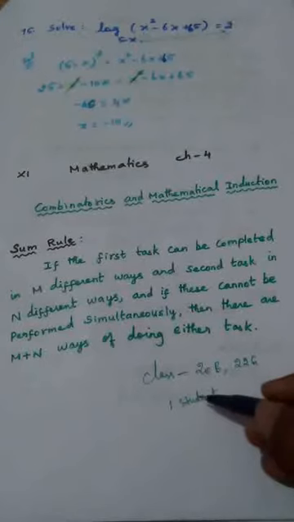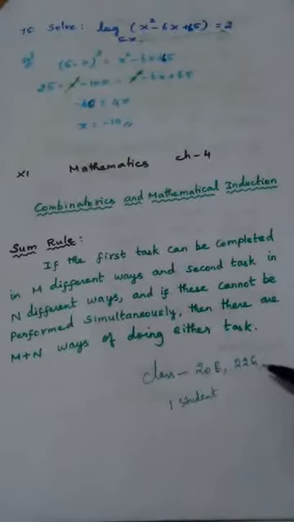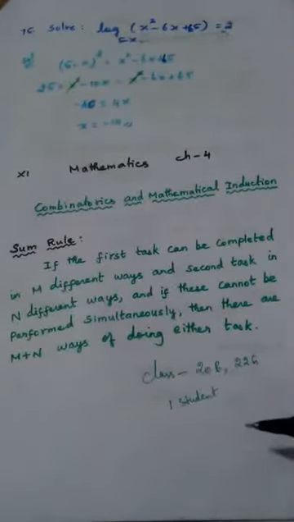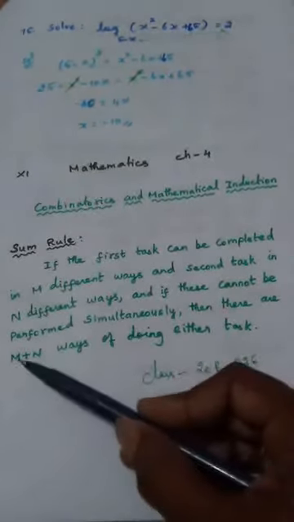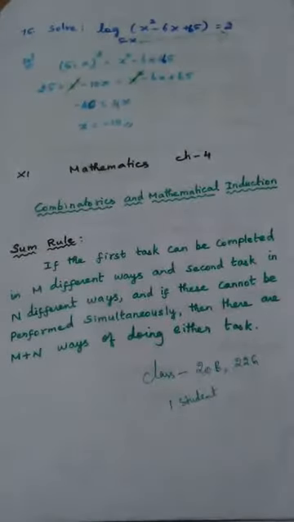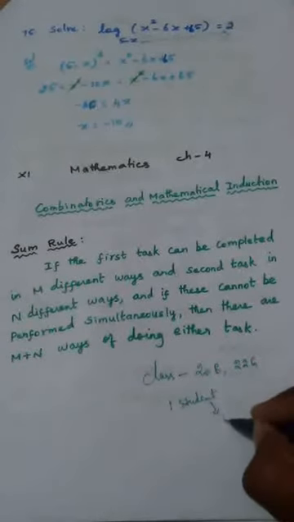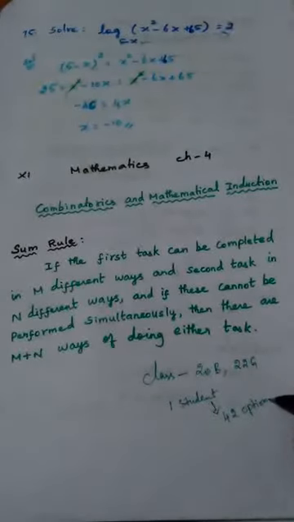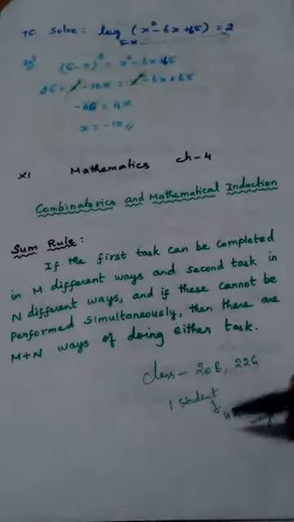In this case, the number of ways of selecting a boy is 20. The number of ways of selecting a girl is 22. So this is M, this is N, but the teacher wants only one student. So in how many ways can the teacher select a student? 20 plus 22, 42 ways. That is called M plus N ways. So the teacher has 42 options for selecting one student, otherwise called 42 ways. The teacher has 42 ways to select a student for that competition.